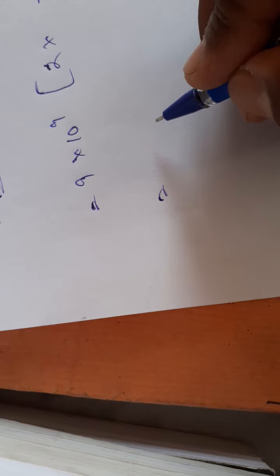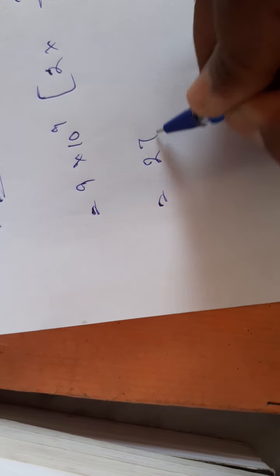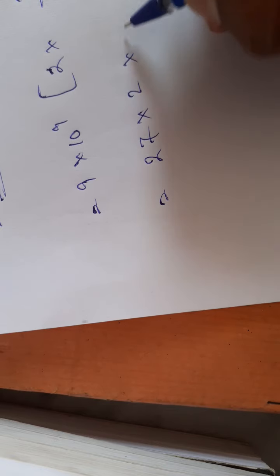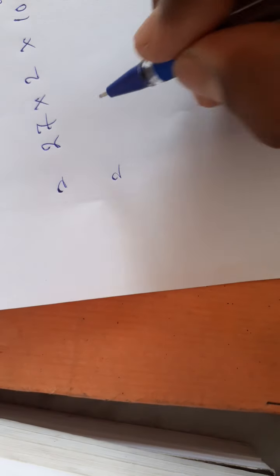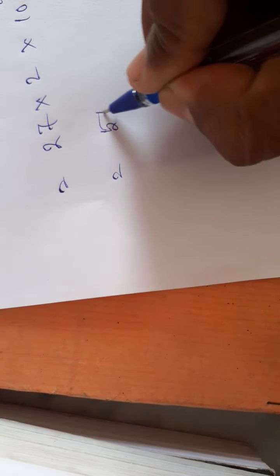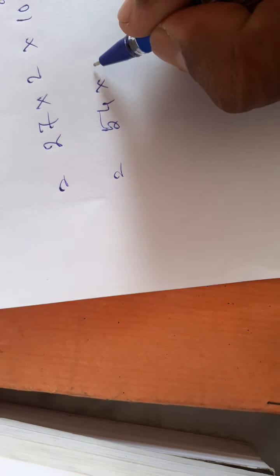So this can be written as 3 nines are 27 into 2 into 10 to the power 9 minus 6 plus 2, so this is 54 into 10 to the power 11 minus 6.